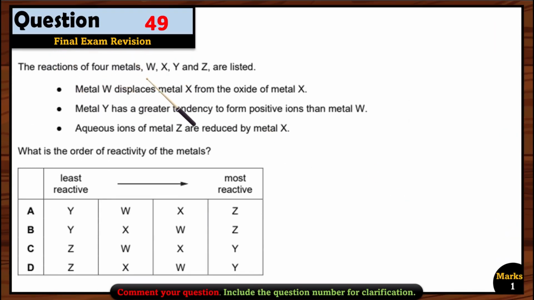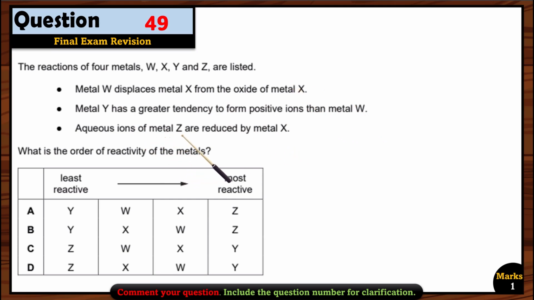Okay, let's see question 49. The reactions of 4 metals W, X, Y, and Z are listed. Metal W displaces metal X from the oxide of metal X. It means W is more reactive than X because it can displace X from its oxide. Metal Y has greater tendency to form positive ions than metal W. It means metal Y is more reactive than W. So Y is more reactive, then we have W less reactive, and the least reactive one is X.